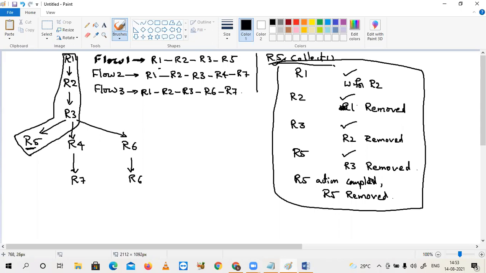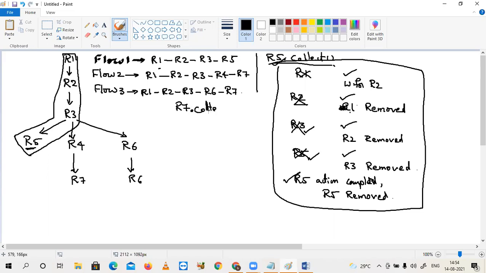Because whenever your R2 ready, R1 removed. Whenever R3 ready, R2 removed. Whenever R5 ready, R3 removed. Whenever action got completed over R5, R5 is also removed. Now what is there in the RAM? Nothing is there.